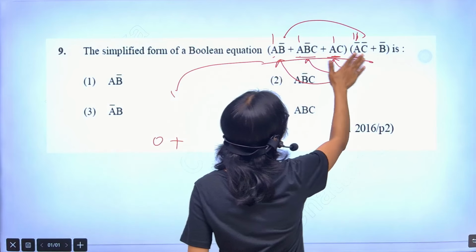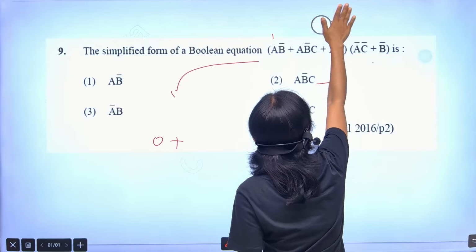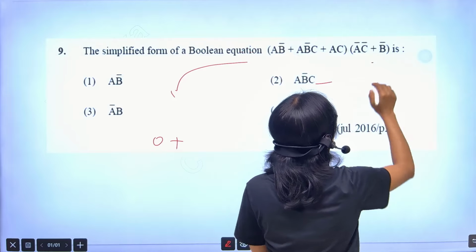Now I will do this one. In your mind try to do. This is b bar.